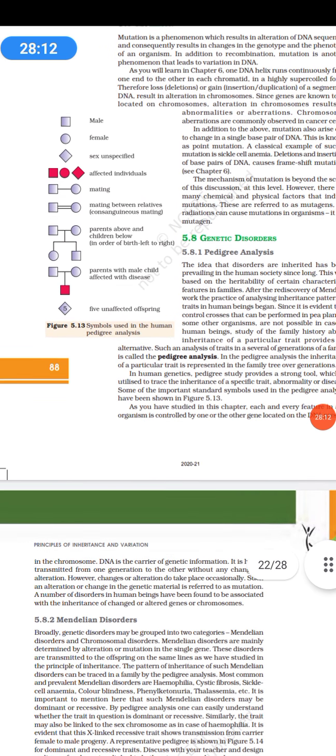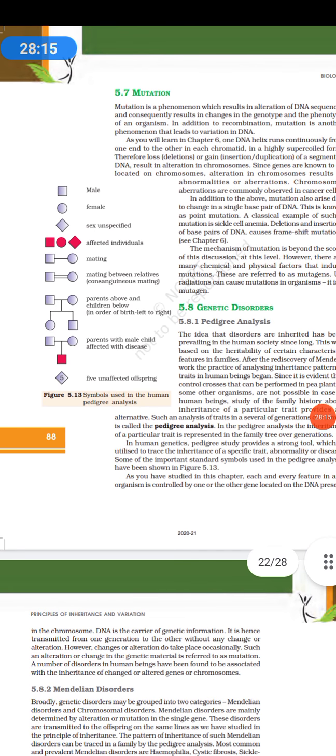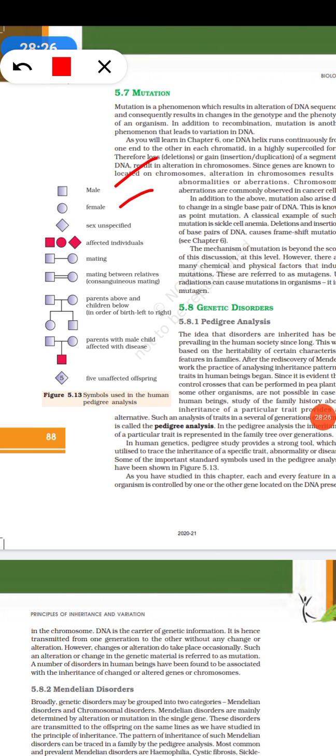Pedigree analysis is drawing a pictorial representation of the characteristics and inheritance in the family. So when we draw a pedigree, this is a male, a round one is a female, and this is sex unspecified, say there is an unborn child and you don't know the sex. Affected ones are shaded. Mating is shown as one line, and if it is consanguineous, so within the family, within the relatives, then it is a double line, and the children are given in order of their birth from left to right.